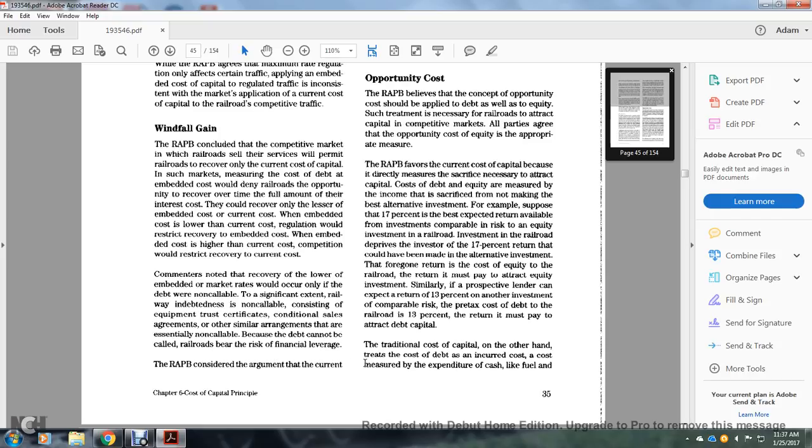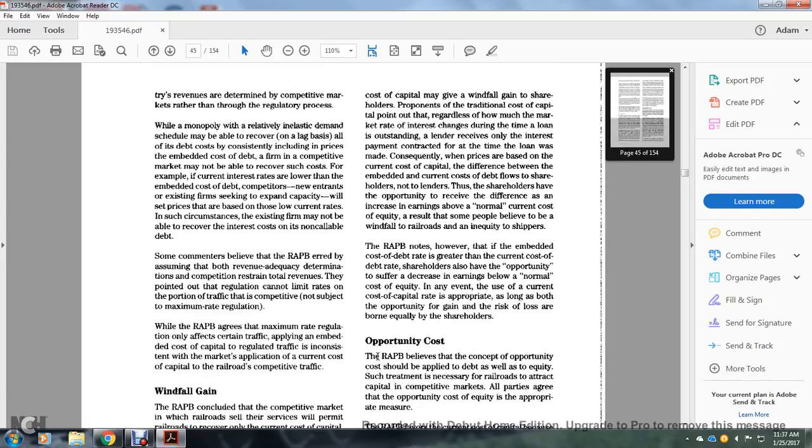The Railroad Accounting Principles Board considered the argument that using the current cost of capital may give a windfall gain to shareholders. For one, the traditional cost of capital component of debt is fixed regardless of how much the market rate of interest changes during the time of the loan. The lender receives not only the interest payment contracted for at the time the loan was made, and consequently, while the prices are made with the current cost of capital, the difference between the embedded and the current cost of the debt flows to the shareholders, not lenders. The shareholders get the opportunity for the difference to increase their earnings above the normal current cost of equity, which some people believe to be a windfall to the railroads and equity shippers.